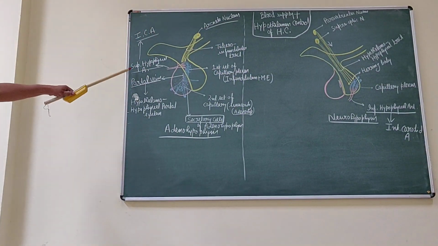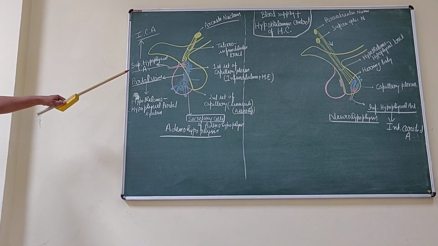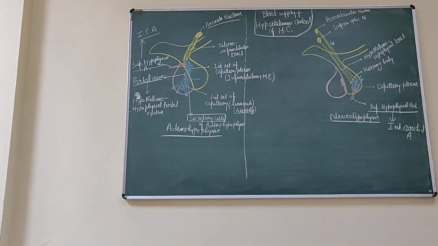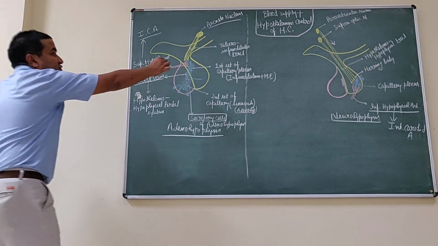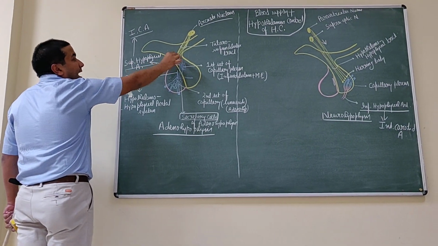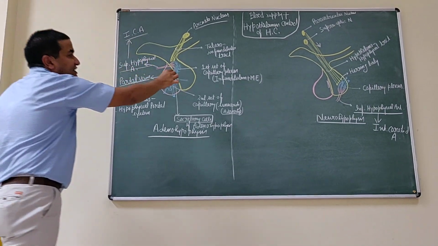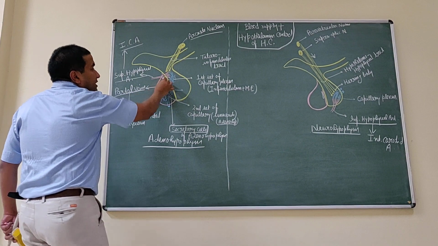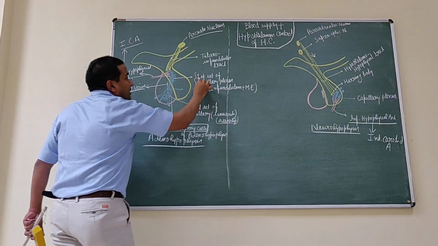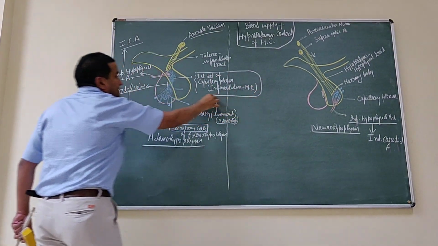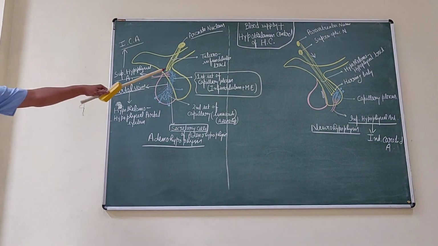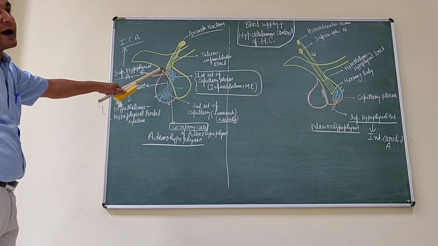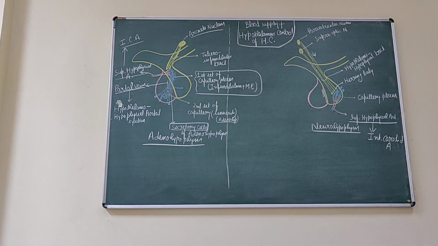Now the superior hypophyseal artery, after piercing the pars tuberalis part of the adenohypophysis, enters the infundibulum and median eminence region of the neurohypophysis and divides into the first set of capillary plexus. These capillary plexuses are present at the infundibulum and the median eminence region.